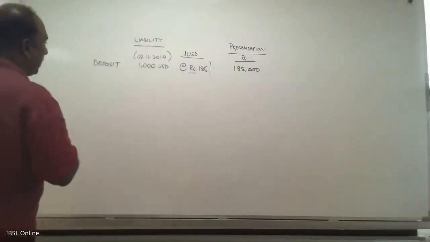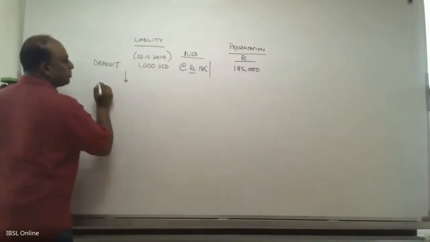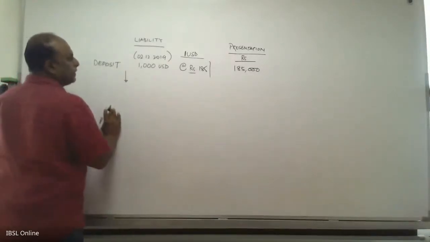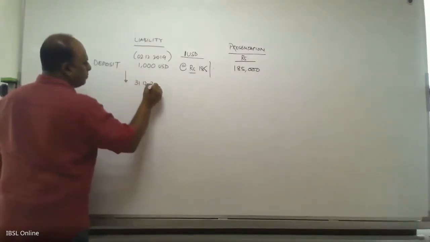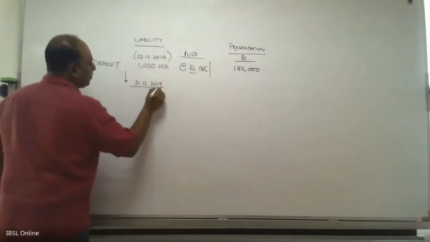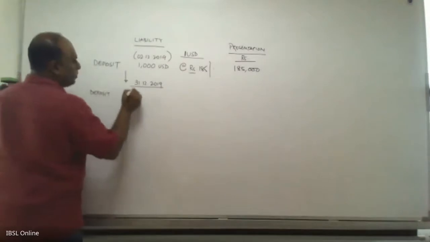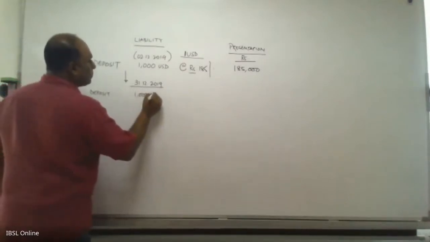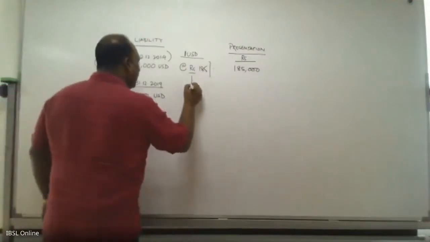Now let's say we go to 31st December, and still the deposit is 1,000 USD. And now the dollar rate is not 185.